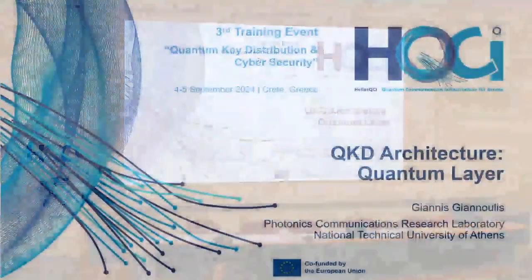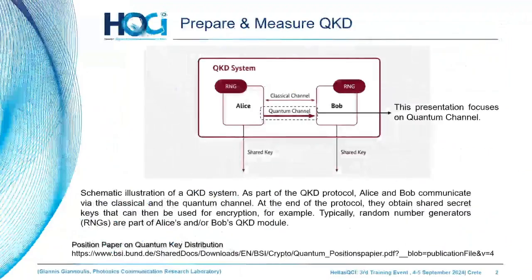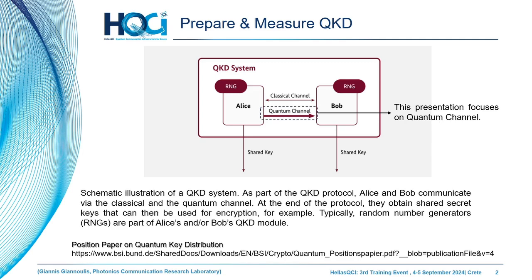Thank you, Leah, for the nice introduction. So, let's start to give you the context of my today's talk. I can start from a slide that Harris has presented previously about the system architecture of the prepare and measure QKD.